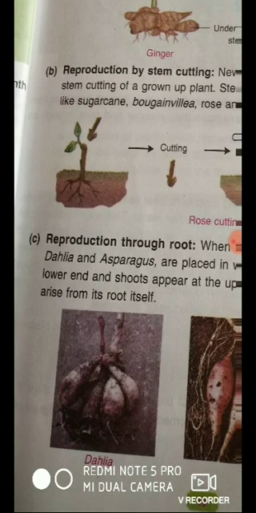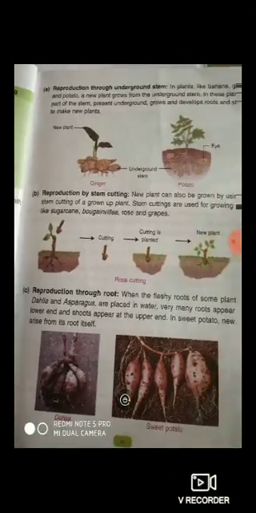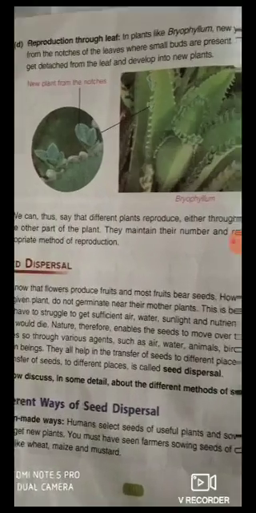Okay, so both the diagrams, these are very important. You have to also draw sweet potato and dahlia for the reproduction through root. Okay, now come to the last, that is the reproduction through leaves. Okay, so see, I am going to show you another diagram, and you will see this diagram carefully.